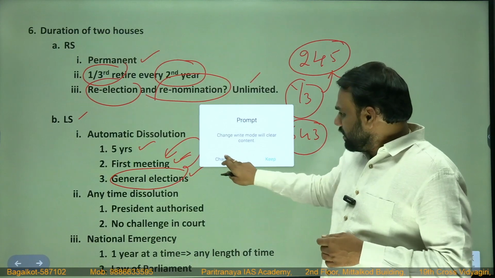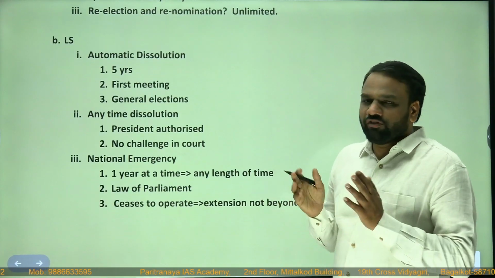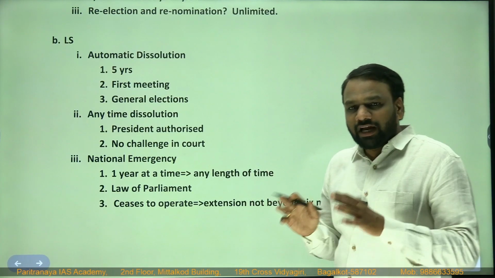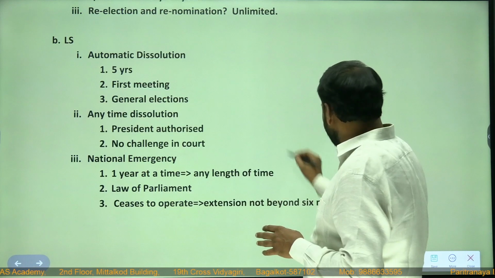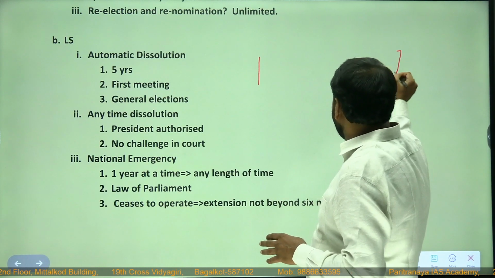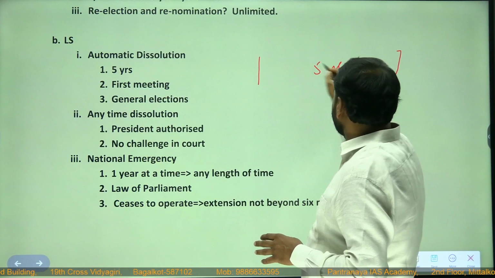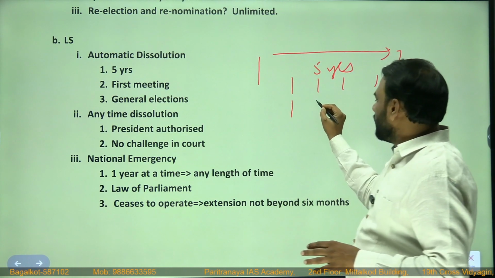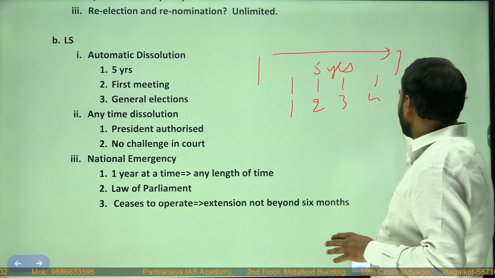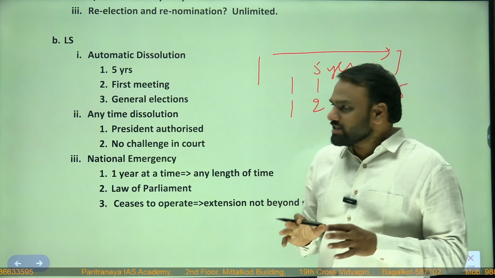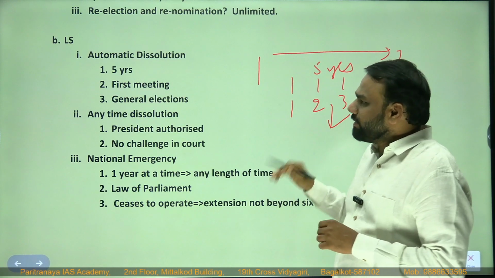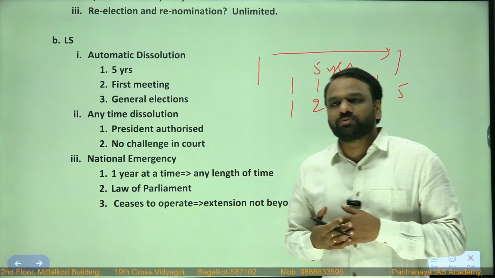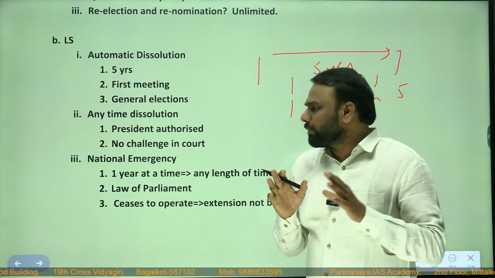Next, we saw that automatic dissolution happens after 5 years, when all the members will lose their membership of Lok Sabha. But are there any chances of losing the members in between? For example, this is a 5-year period: 1 year, 2, 3, 4, 5. Are there any chances that in between, Lok Sabha may get dissolved? Yes, there are chances. What those chances are and when those probabilities are possible, we shall be discussing later on, but the probability is there.